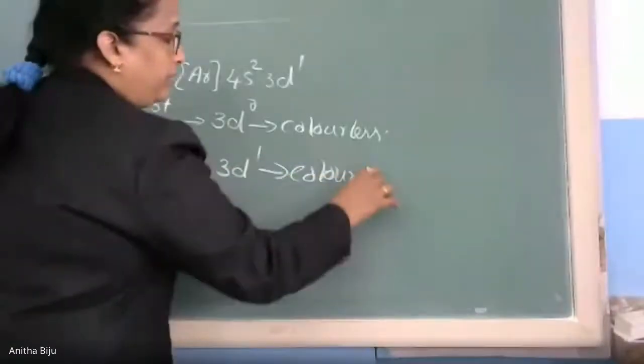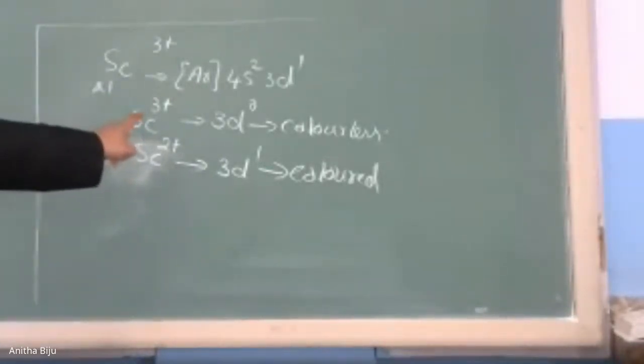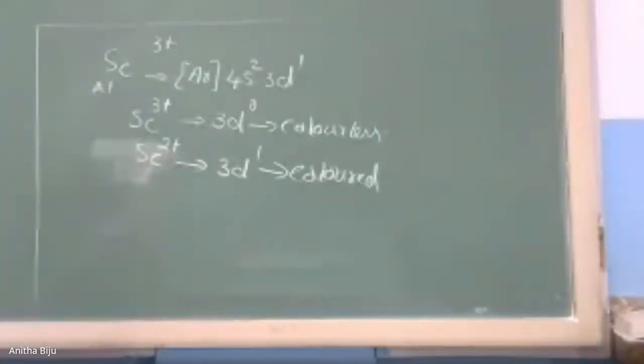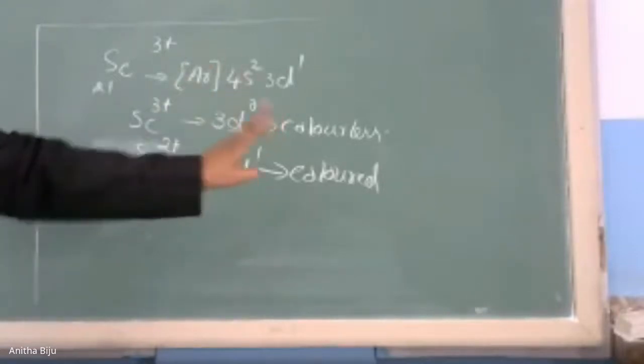Look at the example. Intentionally, I put the same element. Scandium 3+ is colorless, but scandium 2+ is colored. And the reason is because of the presence of electrons in the D subshell. If the D subshell is vacant, the compound is colorless.